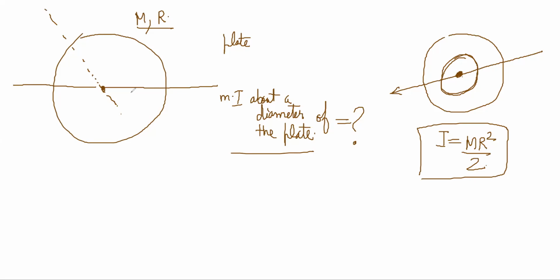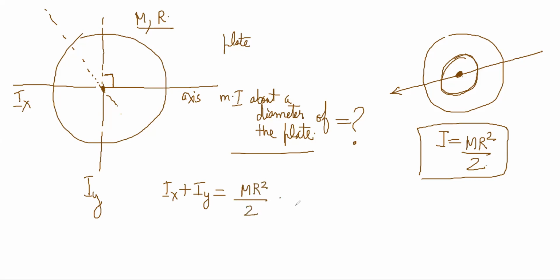Now this time I'm not asking that. I'm asking about an axis which is the diametric axis, which is in the plane of the plate. So I will call this Ix and I will draw another, Iy. Ix and Iy are perpendicular, so Ix plus Iy should be equal to MR square by 2 by the perpendicular axis theorem.